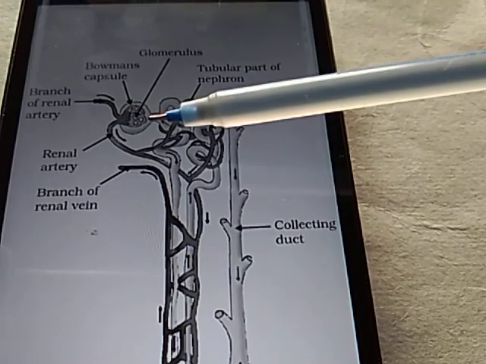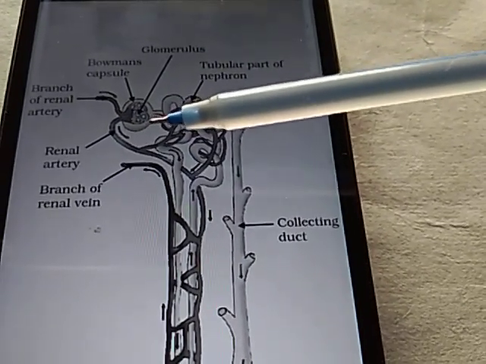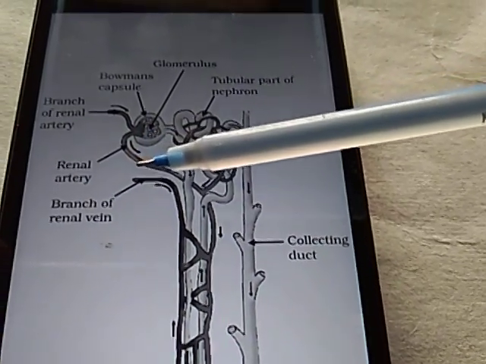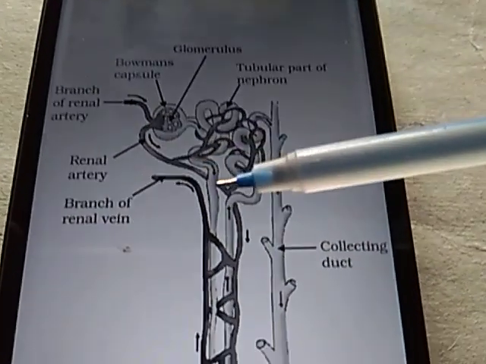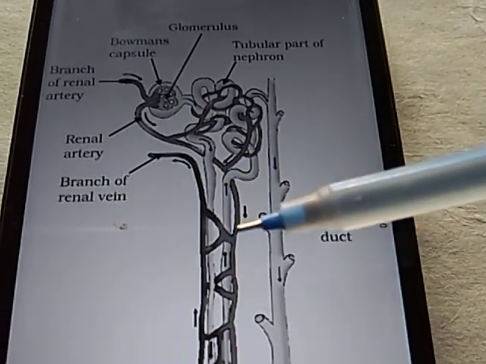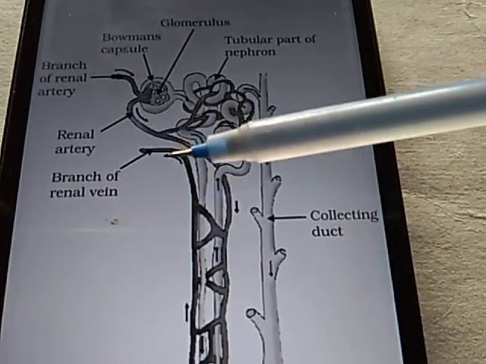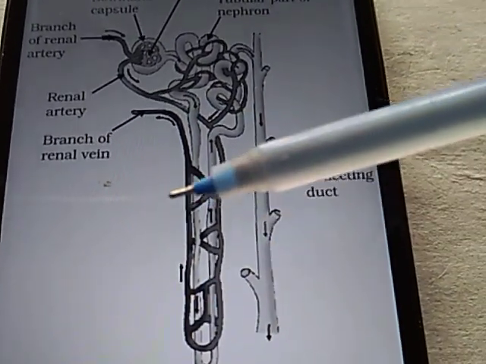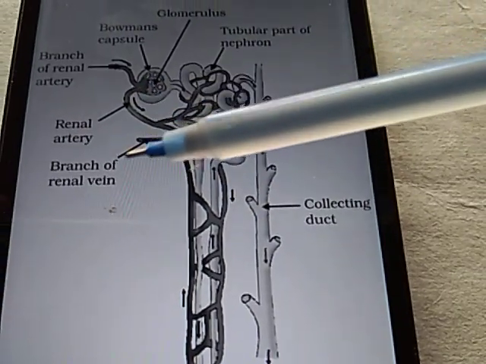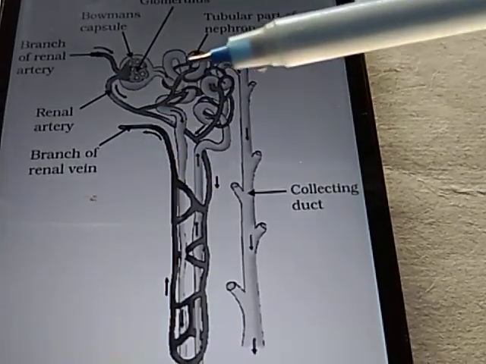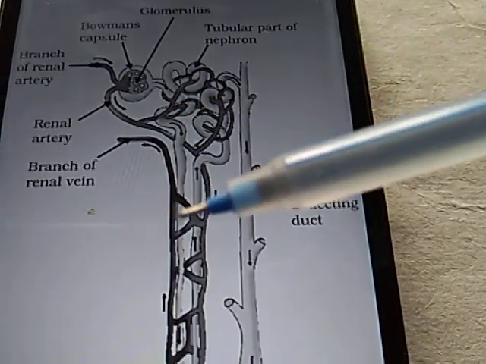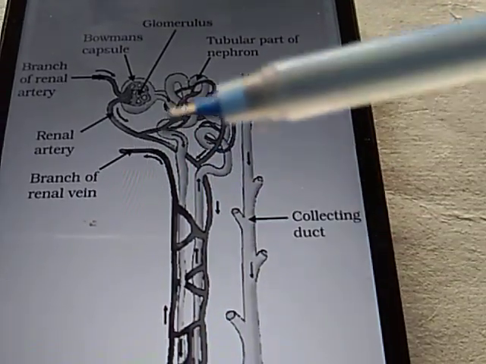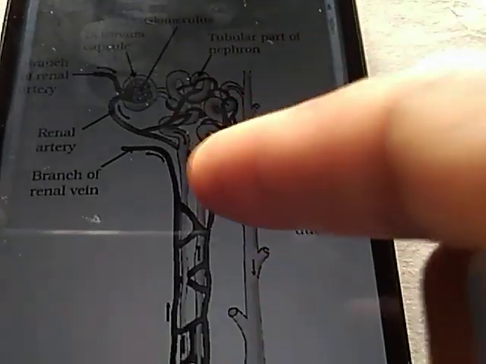This is the portion where the filtrate is coming from, and after filtration the leftover fluid is collected by this vessel, which opens into a branch of the renal vein, because it is collecting the blood from here. This is the tubular part. This is the Henle loop, this is the convoluted tube, this is the Bowman's capsule, and this is the collecting duct.